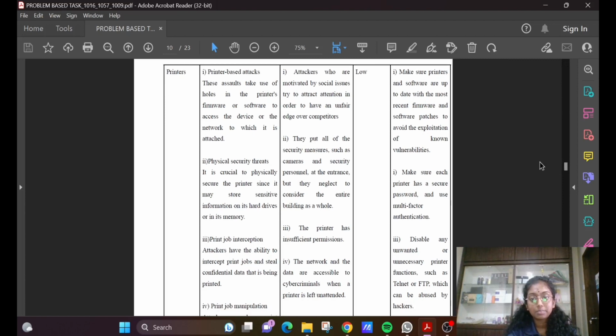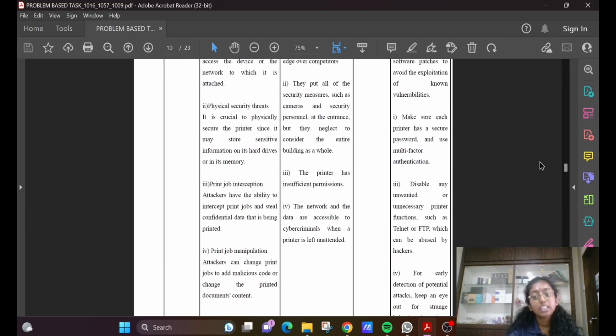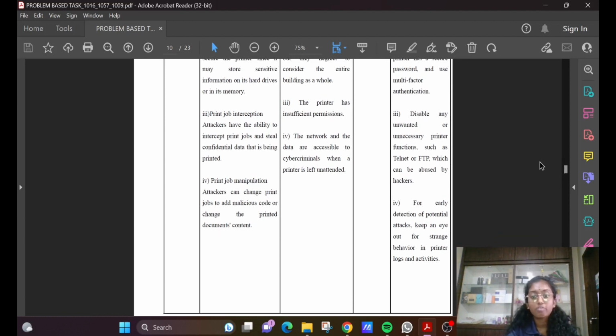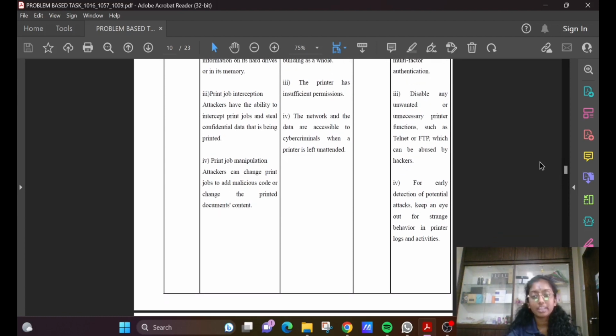Make sure each printer has a secure password and use multi-factor authentication. Disable any unnecessary printer functions such as telnet or FTP, which can be abused by attackers. For early detection of potential attacks, keep an eye out for strange behavior in printer logs and activity.